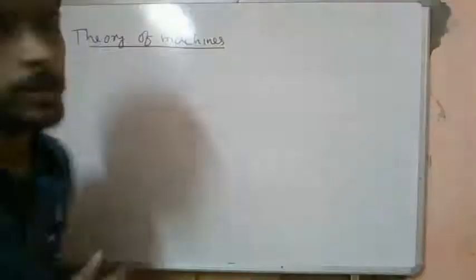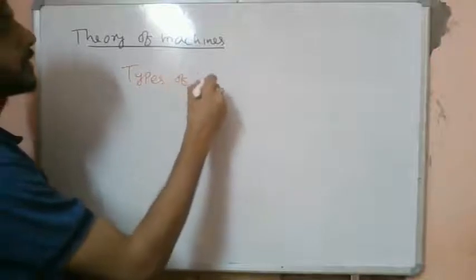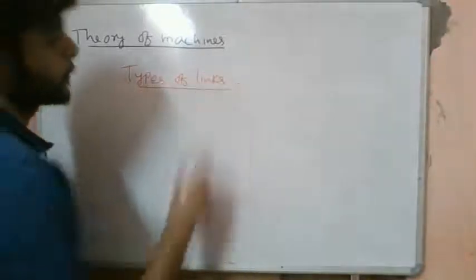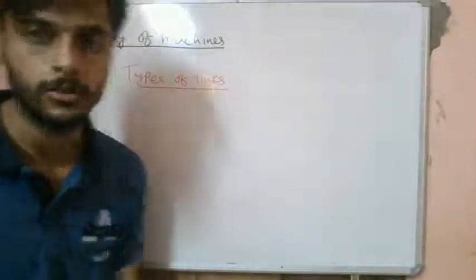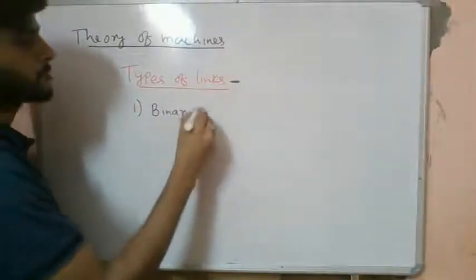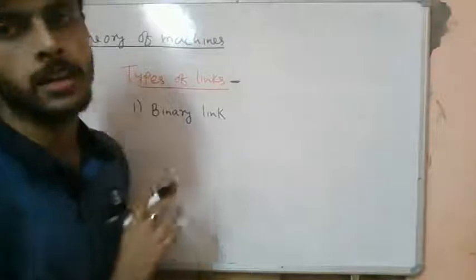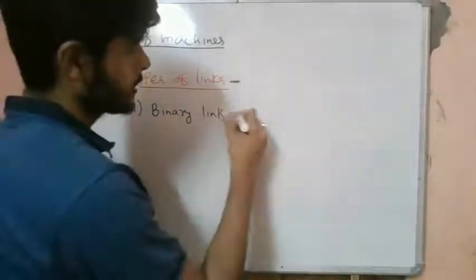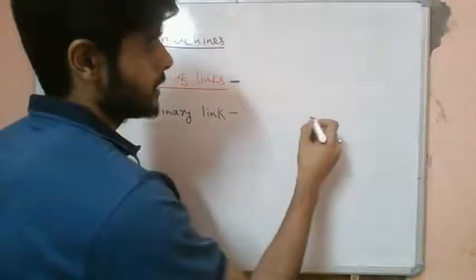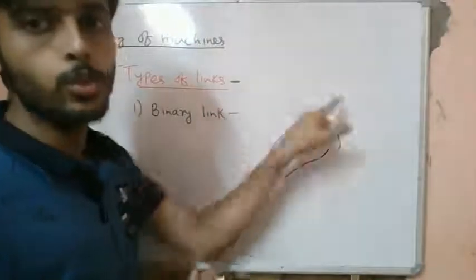Now let's see the different types of links in a mechanism. The first type of link is the binary link. What do we mean by a binary link? A binary link is a rigid body in a mechanism which is connected to two other different rigid bodies.